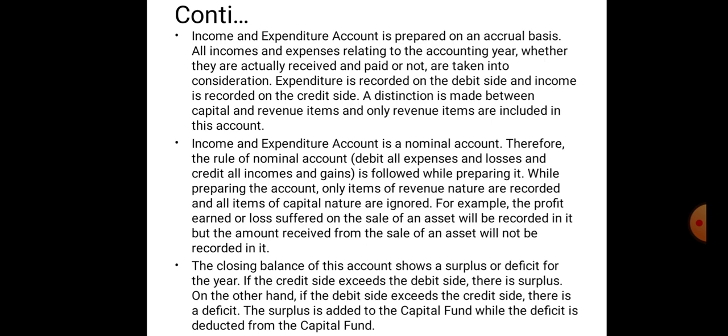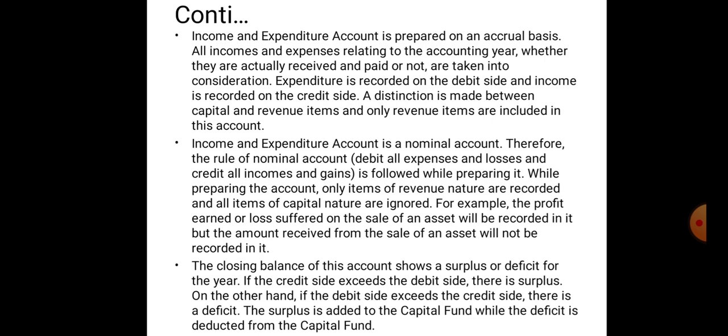The rule of nominal account, debit all expenses and losses and credit all incomes and gains, is followed for the preparation of income and expenditure account. Only items of revenue nature are recorded, and all items of capital nature are ignored. For example, the profit earned or loss suffered on the sale of an asset will be recorded in it, but the amount received from the sale of an asset will not be recorded.